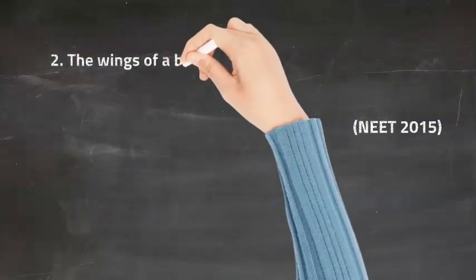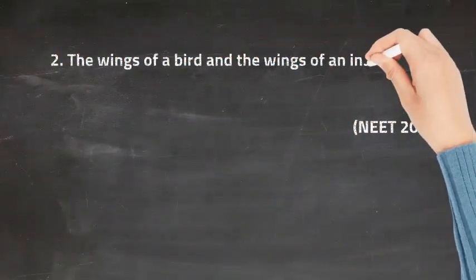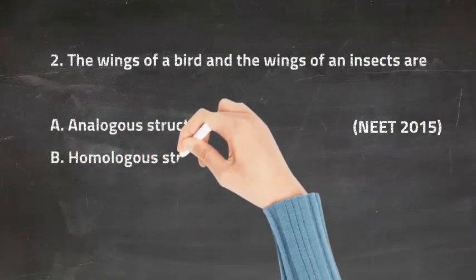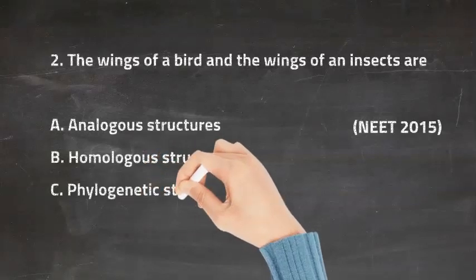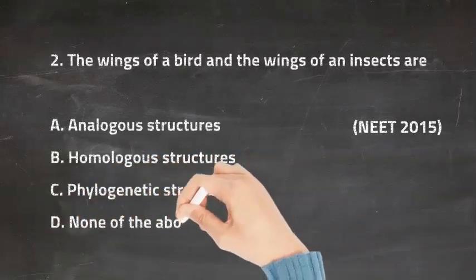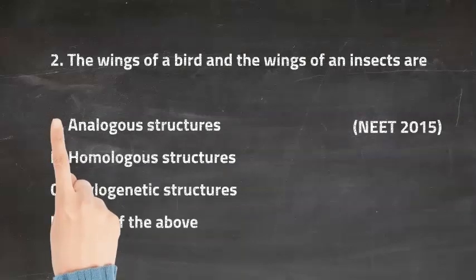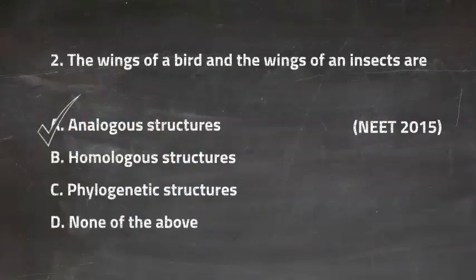So the second question is, the wings of a bird and the wings of an insect are: option A is analogous structures, option B is homologous structures, option C is phylogenetic structures, and option D is none of the above. So the right answer for this question is option A, and that is analogous structures.